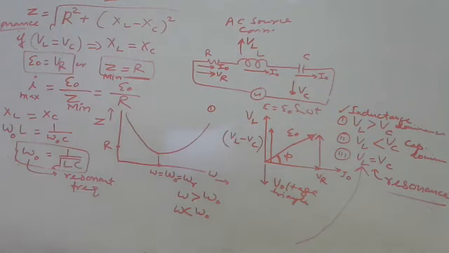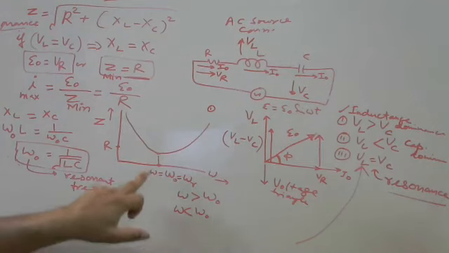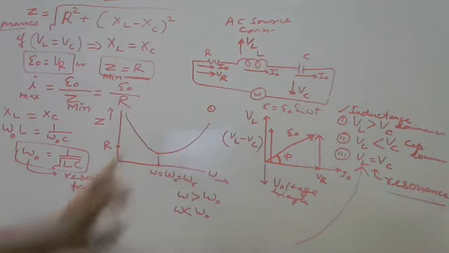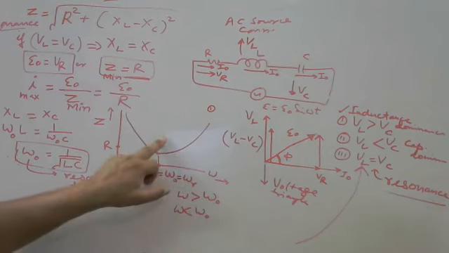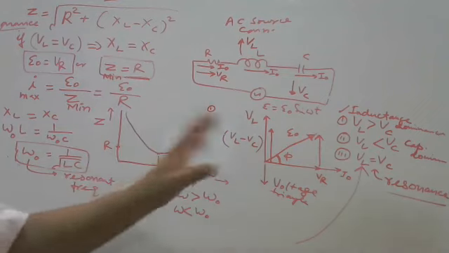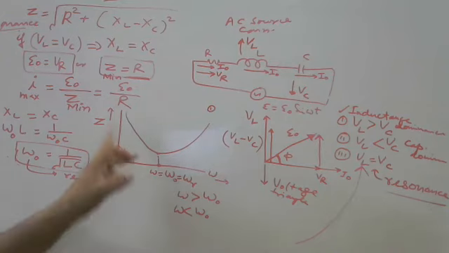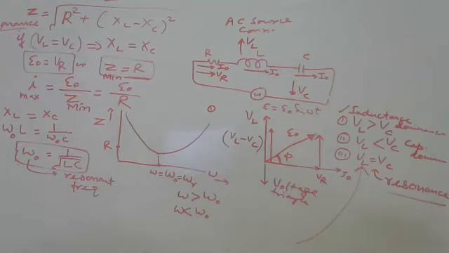It means minimum impedance at resonant frequency only. By increasing the frequency or by decreasing the frequency, Z is increasing in both cases. Got this? So this is the plot of Z versus omega. How Z depends on omega is very clear with this graph. Any doubt in this graph? Please tell me if any doubt in this graph.